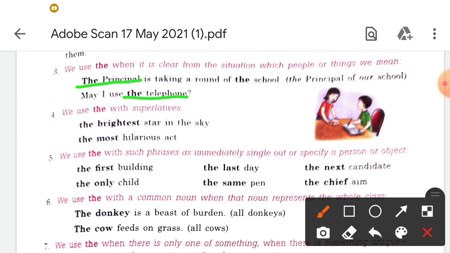Okay, so next is the superlative degree. Superlative degree is what? That is, there cannot be anyone like that, उसके जैसा कोई हो ही नहीं सकता, मीन्स सबसे श्रेष्ठ. In the superlative degree we use the, like the brightest, the most beautiful girl of this school. Or you can say the most intelligent student of this class is Vikas. Where there is the superlative degree, we use the.